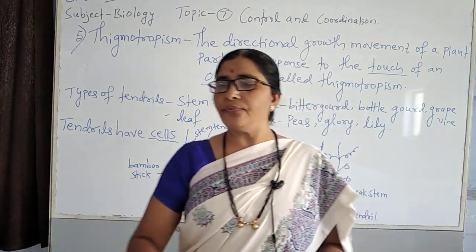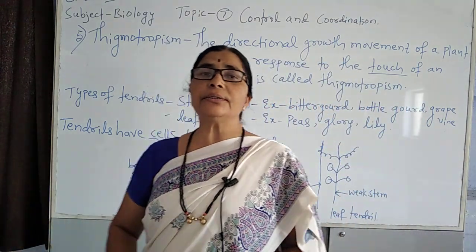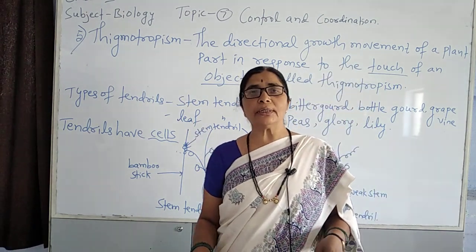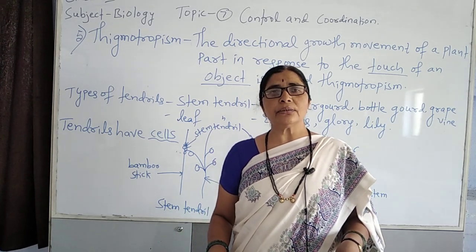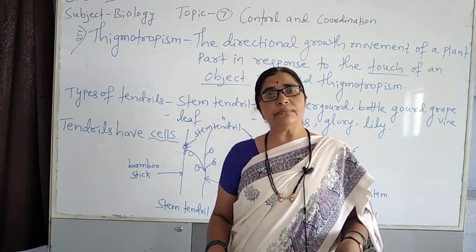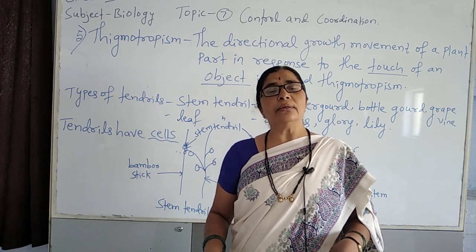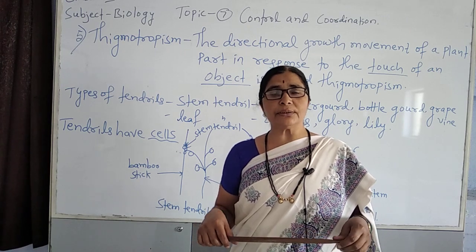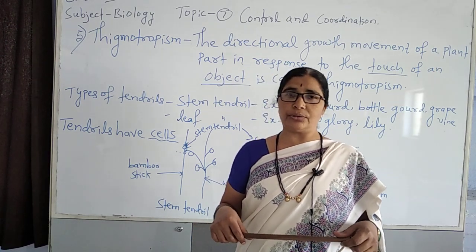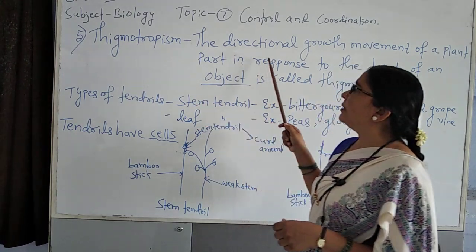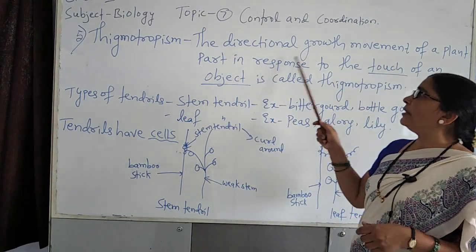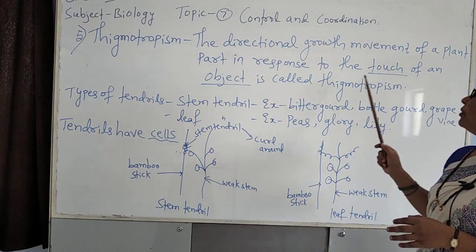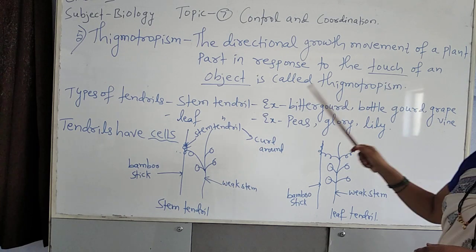Next type of trophic movement, that is thigmotropism. Thigmo means touch. The plants which are showing thigmotropism, the plant part is very sensitive to touch. Thigmotropism is a type of tropism where there is directional growth movement of a plant part in response to the touch of an object.